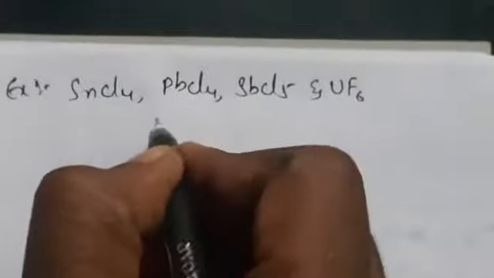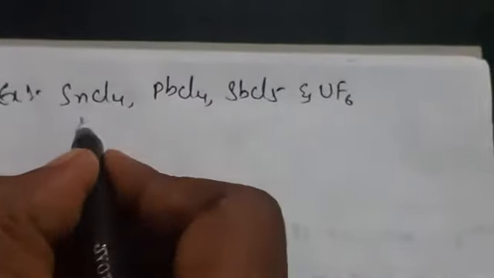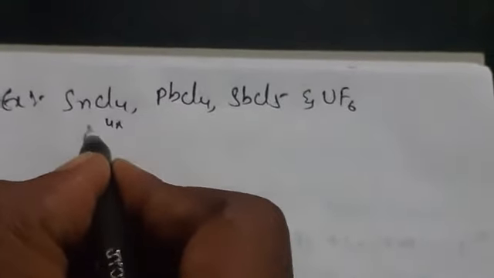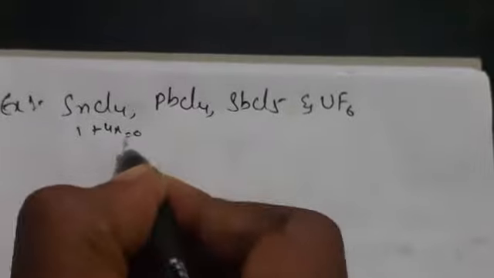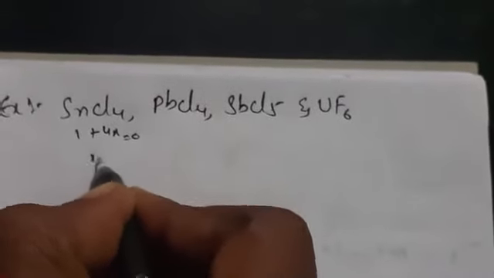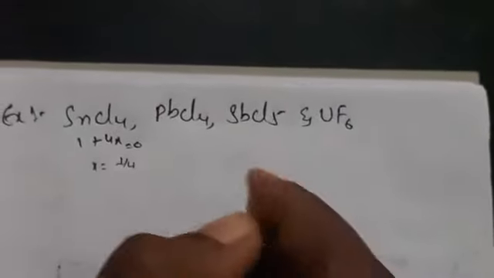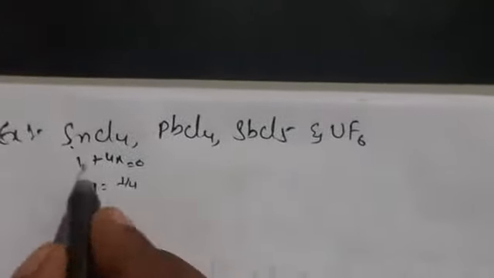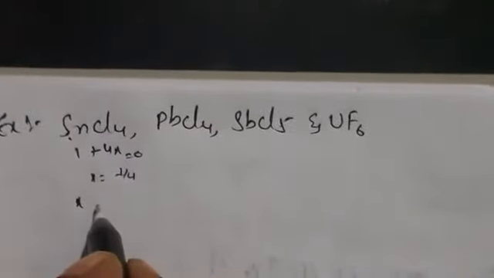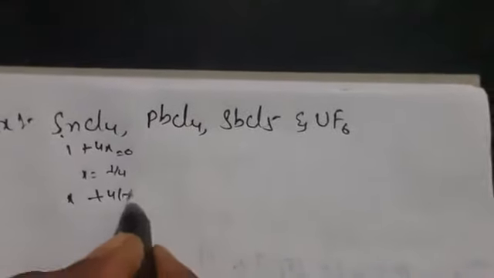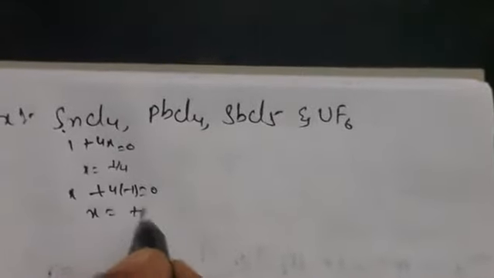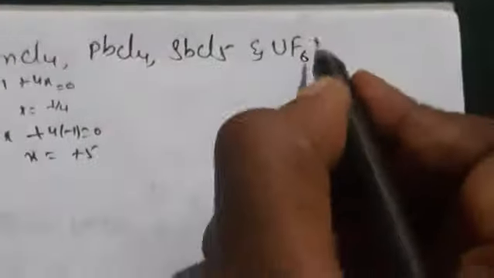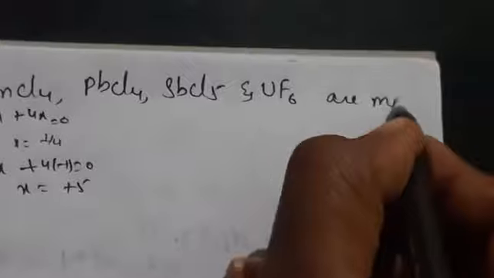For the first, x plus 4 into minus 1 equals 0, so x equals plus 4. Or for the oxidation state of the other, x plus 4 into minus 1 equals 0, and x equals plus 5 will be the oxidation state for this. So these are more covalent.